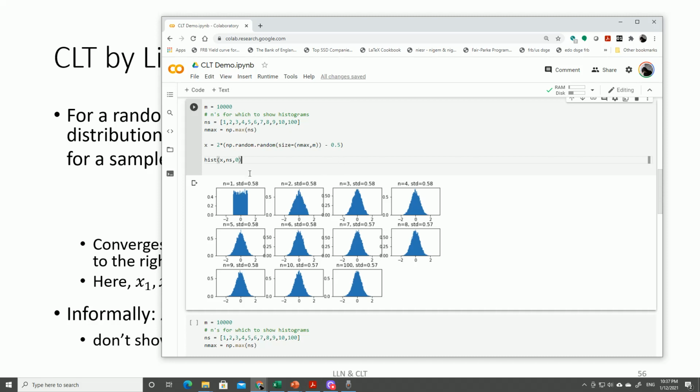So I get the numbers between 0 and 1, and I'm centering it. If I subtract 0.5, then the mean will be 0. But my random numbers range is now from minus 0.5 to plus 0.5. And then I'll multiply it by 2, so the numbers become between minus 1 and 1.